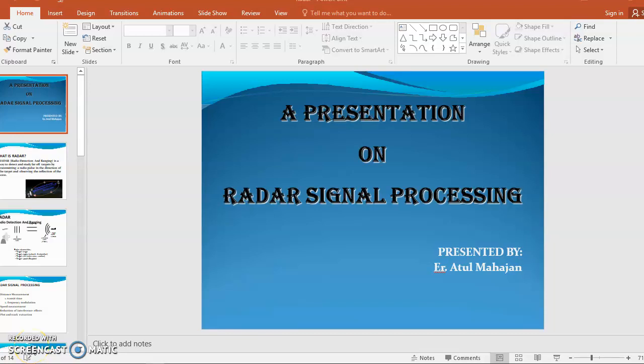Hello class, today we are going to discuss a topic on radar signal processing. Radar signal processing is one of the biggest applications of microwave signals. As we all know, we have studied microwave signals, and when we talk about microwave signals, we know that radar was a basic cause for the invention of microwave signals. And radar is the biggest application of microwave signals.